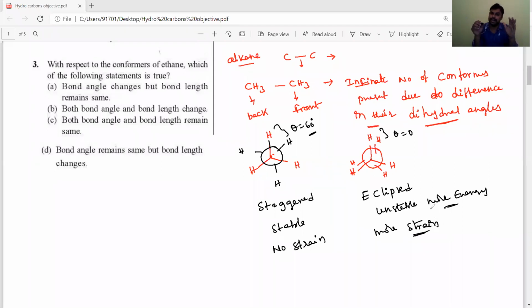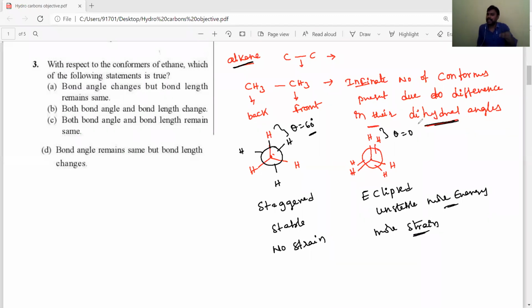So once you observe the conformers of alkanes, among them the staggered conformer is more stable and the eclipsed conformer is very less stable or a more energetic conformer. We are getting an infinite number of conformers due to rotation about a small angle. That small angle is known as a dihedral angle only.